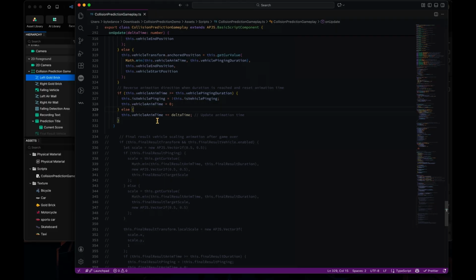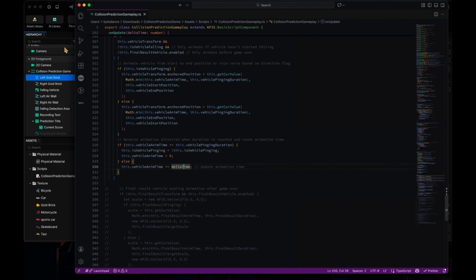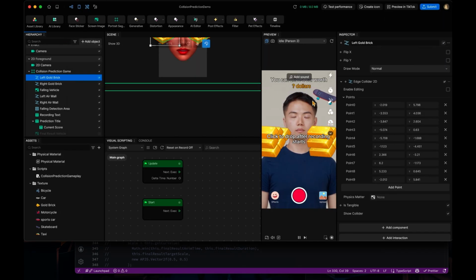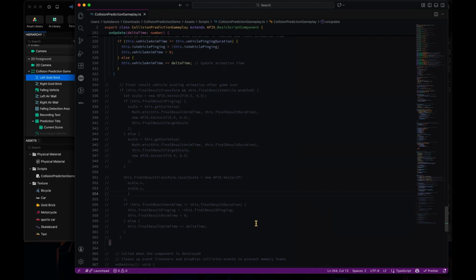Otherwise, it hasn't reached the end yet, so that means we just add the delta time and go to the next frame. When it calls onUpdate again, we'll calculate again to see whether it exceeds the time. So that will work here as the basic physics animation of the ping pong.